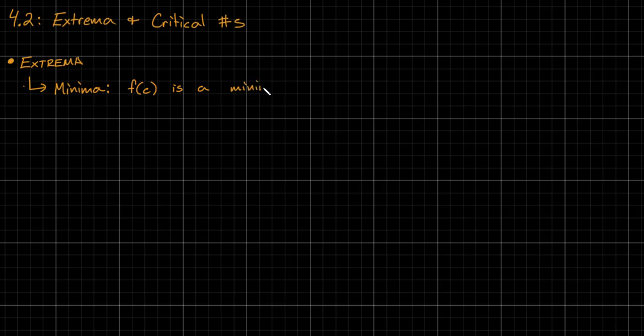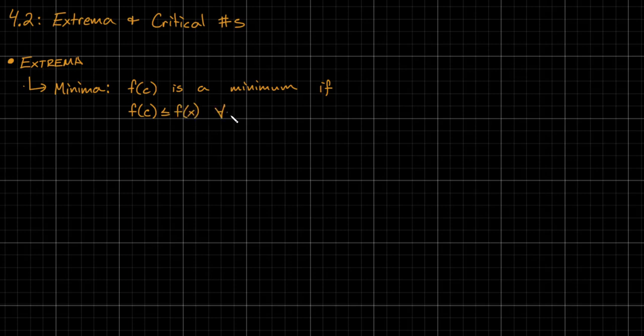And I'm going to write mathy here for a second. F of c is a minimum if, and let's just think of what it means to be a minimum. It needs to be bigger or smaller than all of its neighbors. So that means f of c had better be smaller than or equal to, I suppose, and there's a weird little part of this, f of x